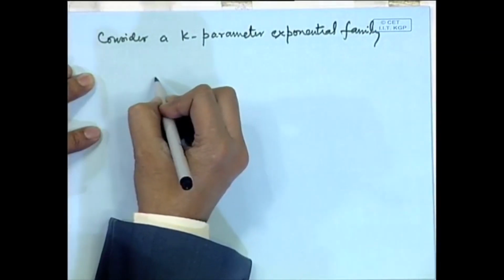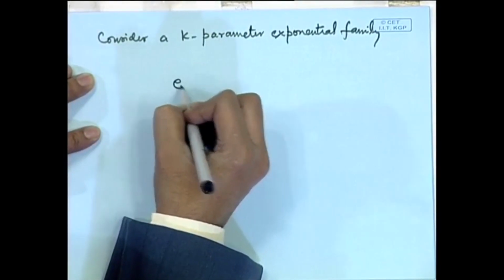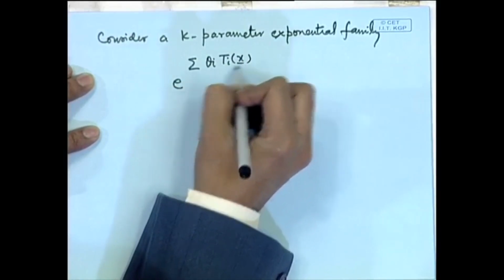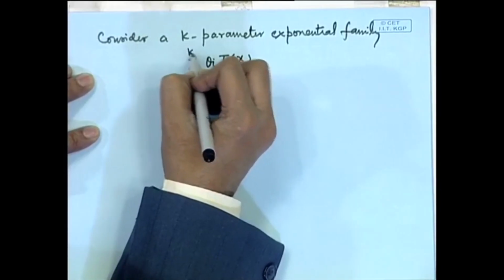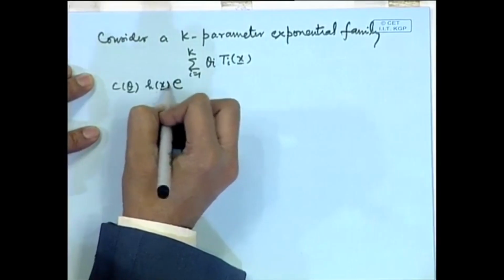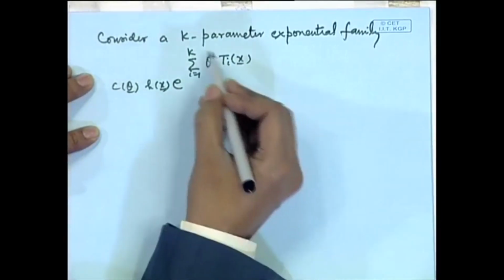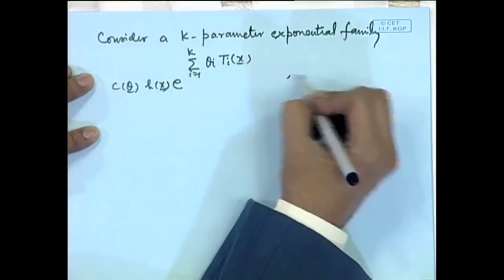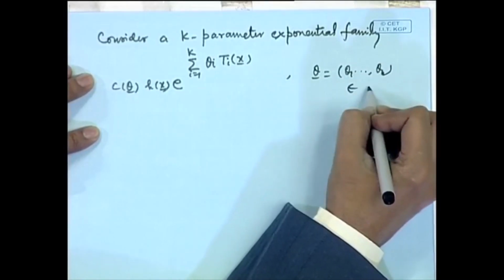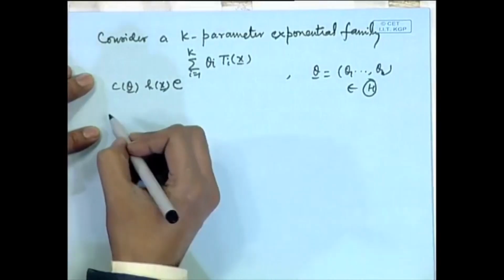That means, the distribution is of the form e to the power sigma theta i t i x, i equal to 1 to k, multiplied by some c theta h x. This is called a k parameter exponential family. This belongs to certain parameter space theta.